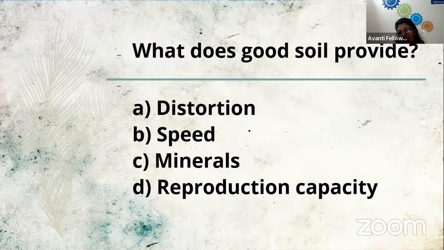Here anyone can even make a guess. Tell me quickly. The soil provides good. Great. The soil provides very good. So everyone has given the correct answer, that the soil provides a good amount of minerals. Soil is rich in minerals. It doesn't have speed, it has no legs. Soil doesn't divide itself, so it cannot reproduce. So our answer is minerals.